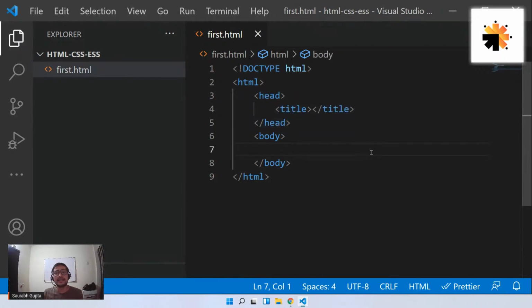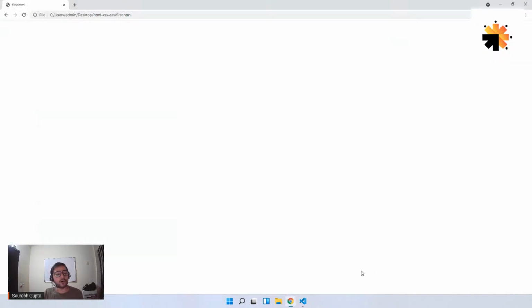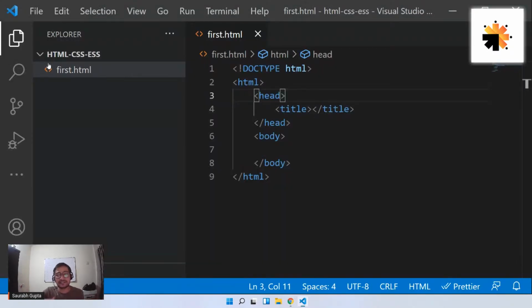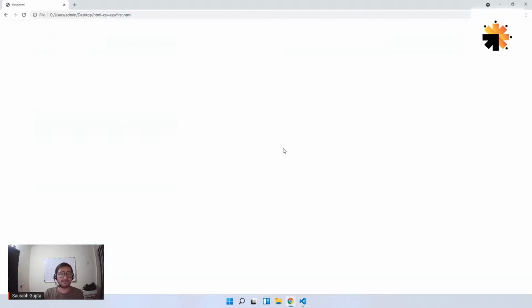So now let me show you a few things. Now let's save it. Every time you make changes in your web page, just save it, because if you don't save it and it is closed, it will be gone. So every time you make changes, save it. In the browser, you have already opened this page, so you don't have to open it again. Just go there and refresh. That's it. Now nothing has happened because we still have nothing in our web page. We don't have anything inside the body. We don't have any content, so nothing will be here.